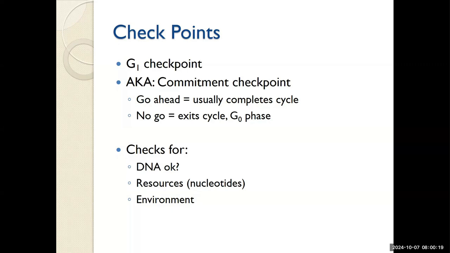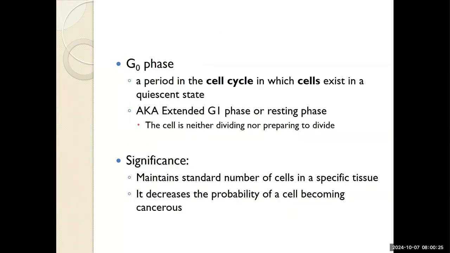If a cell does not pass the gap 1 phase and goes to the gap 0 phase, it will exist in a quiescent state. I mentioned limbo. Gap 0 is essentially an extended gap 1 phase. It's a phase where the cell will exist and live and grow and perform its functionality, but it will not divide and it will not prepare to divide. Why isn't the cell just destroyed? Well, the idea is to maintain a standard number of cells in the specific tissue and conserve resources.